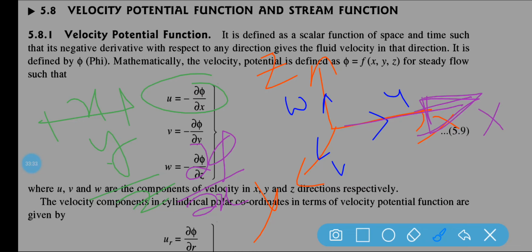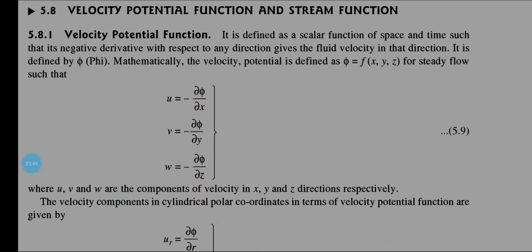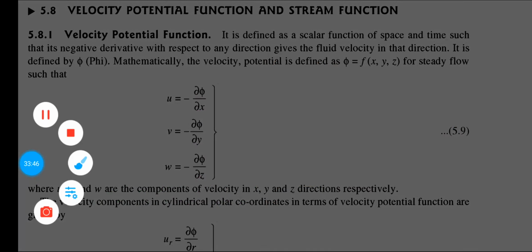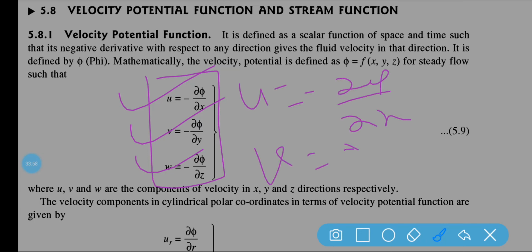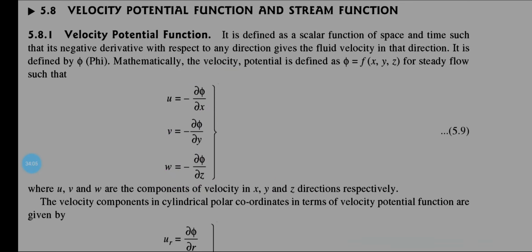It gives the velocity in that direction, so in this direction u is the velocity. That is why u is written as minus del phi by del x, v is written as minus del phi by del y, and w is written as minus del phi by del z. I think it is clear. So this is the velocity component: u is equal to minus del phi by del x, v is equal to minus del phi by del y, and w is equal to minus del phi by del z.